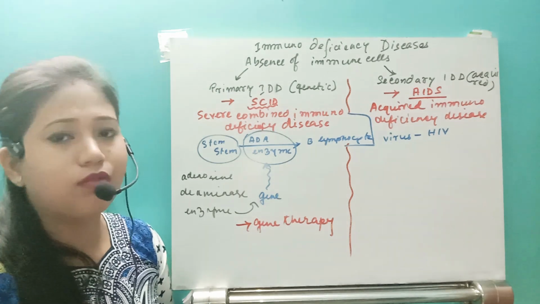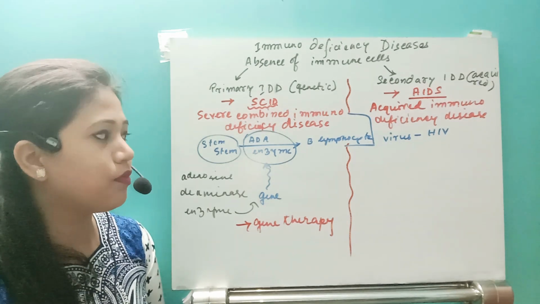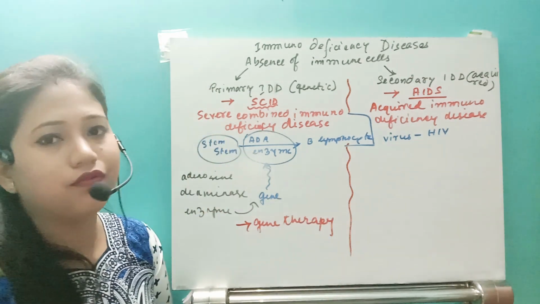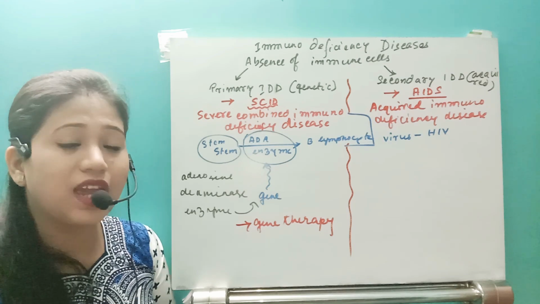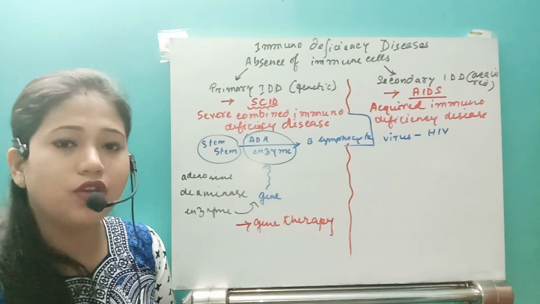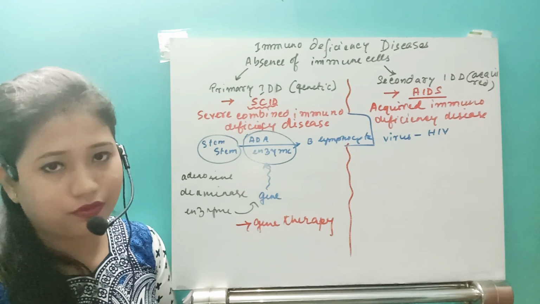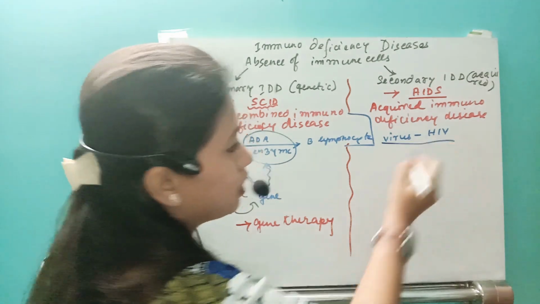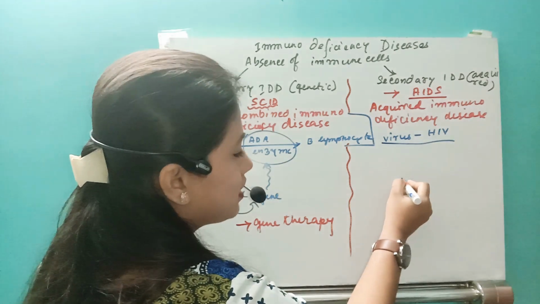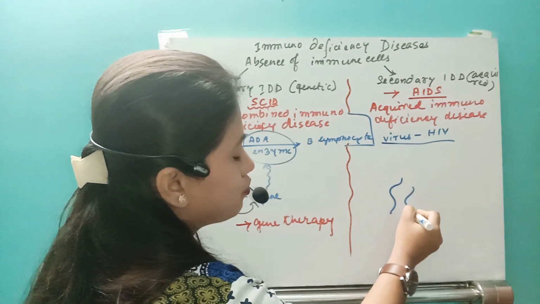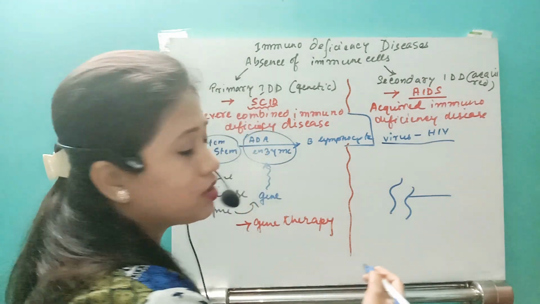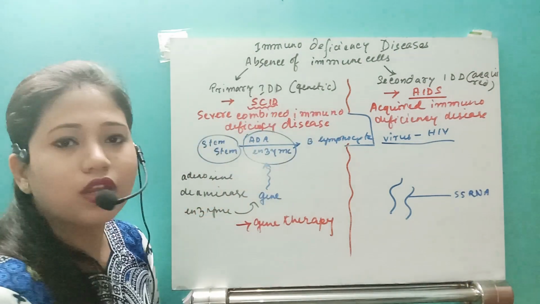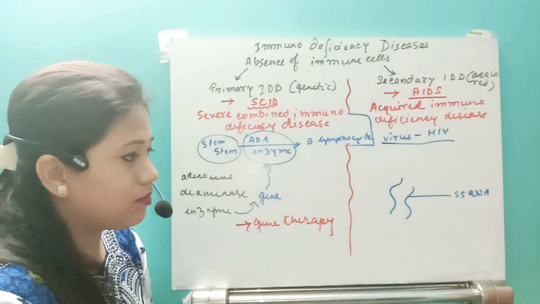Why he will suffer from all kinds of diseases, right? So first of all, in this video, I will give you just the structure, shape of the virus. In the next video, I will tell you the other type of thing. Okay, so just see this HIV virus, how it looks like. Okay, so this HIV virus will have two strands, two molecules of single-stranded RNA. Okay, two molecules of single-stranded RNA will be present.